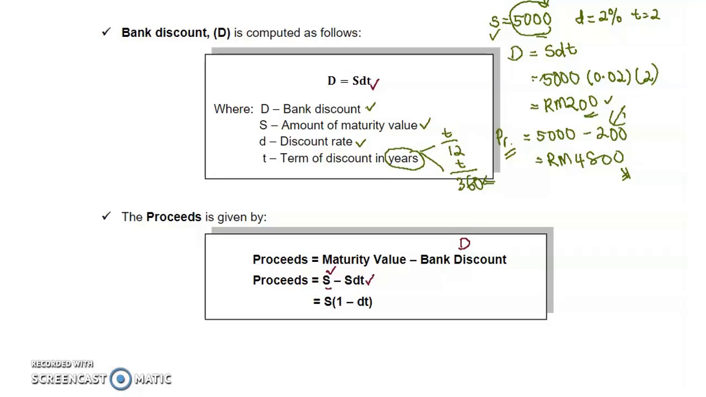So when we factorize S here, the formula for proceeds, I simply write as PR. PR means proceeds. So proceeds equal to S multiplied by 1 minus DT. S times 1 is S, minus S times DT, which gives SDT. So proceeds equal S minus D. When you expand this part, you can write it as proceeds equal to S multiplied by 1 minus DT.